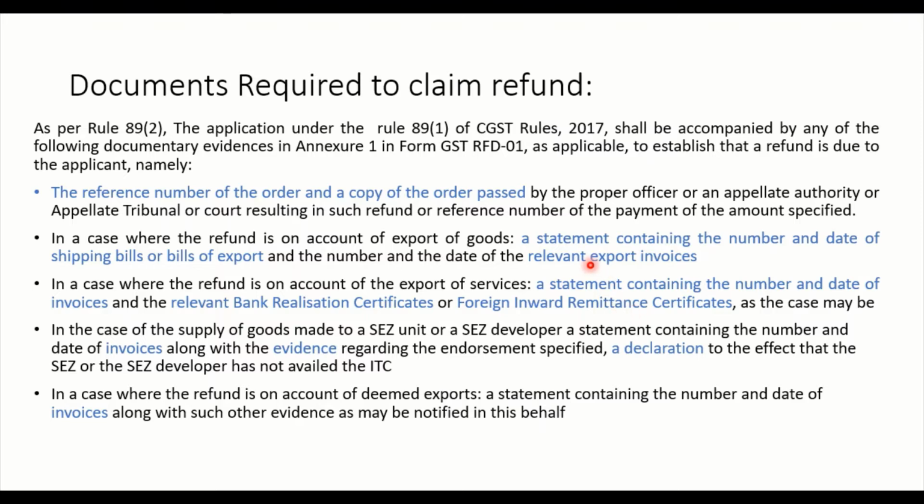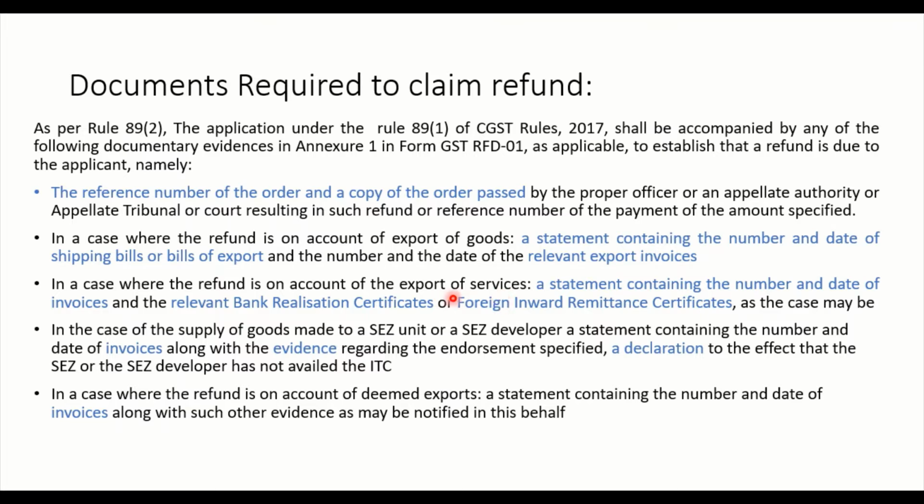And what are those? A statement containing the number and date of shipping bills or bills of export has to be given, and relevant export invoices has to be attached, because we know that export supply, be that export of goods or export of services, both are zero rated supply and are eligible to claim the refund.